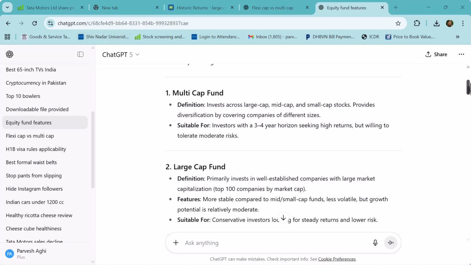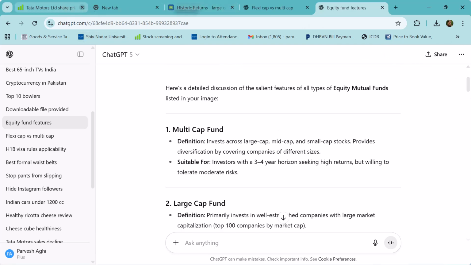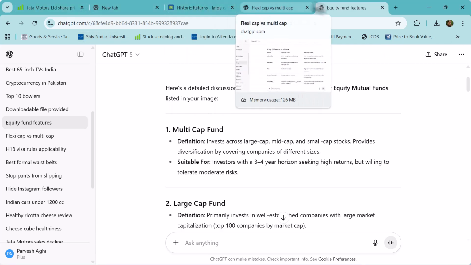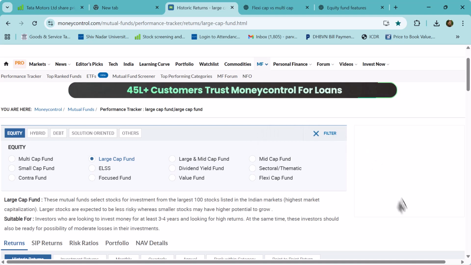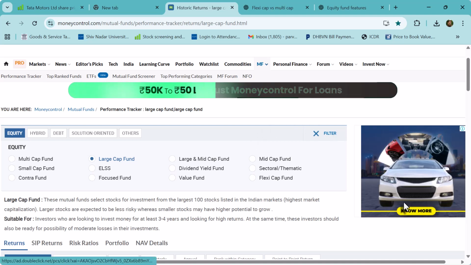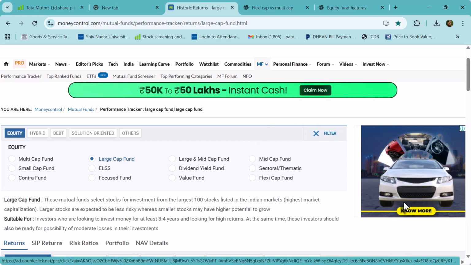We are talking about various kinds of mutual funds. So let's go back to these funds. So we have historical returns. Okay, so we come here. Okay, so we know that in equity, there are about 12 categories of mutual funds.